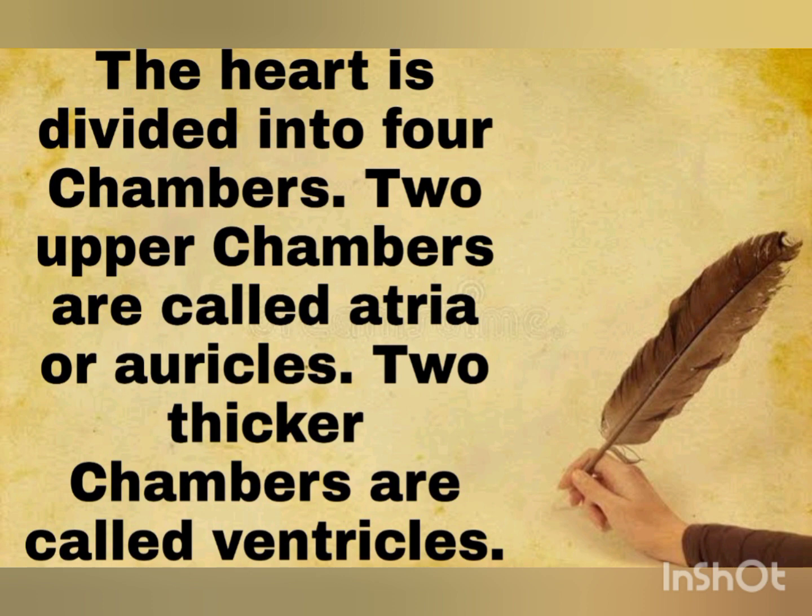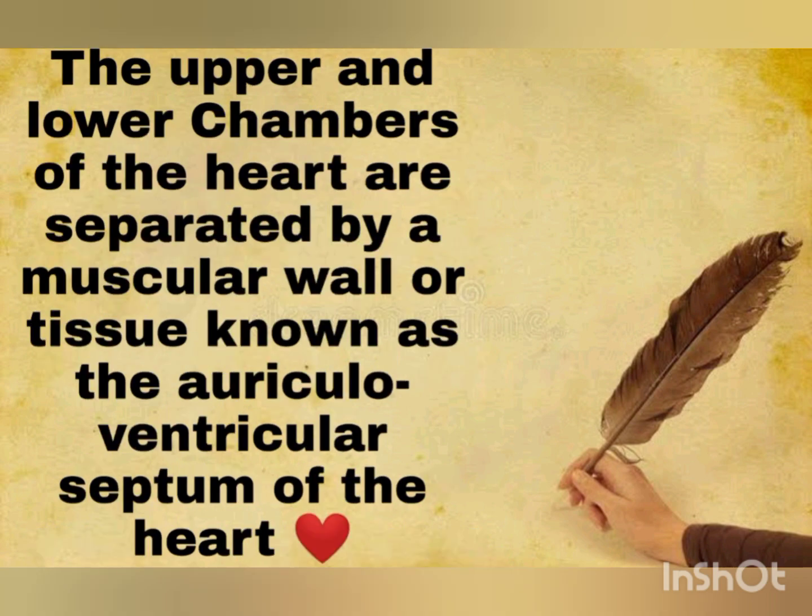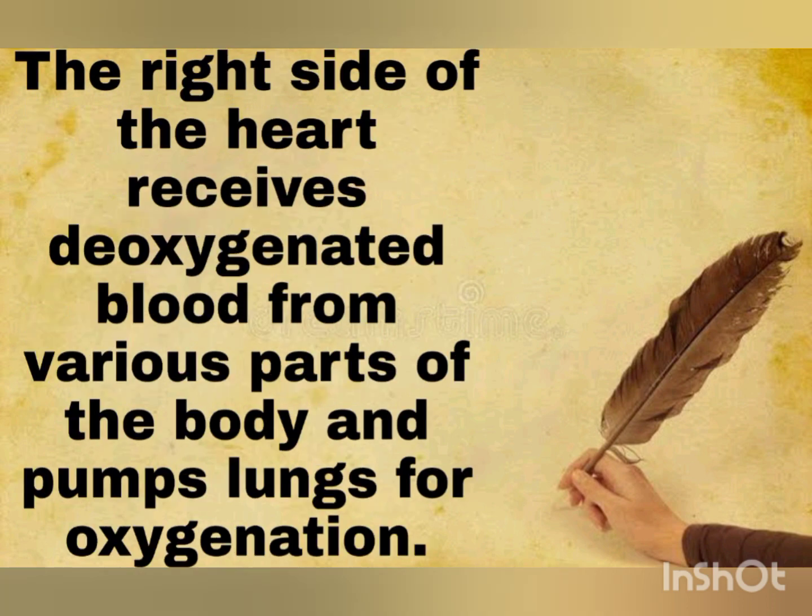The right side of the heart receives the deoxygenated blood from various parts of the body and pumps it to the lungs for oxygenation. The left side of the heart receives the oxygenated blood from the lungs and pumps it to different parts of the body.